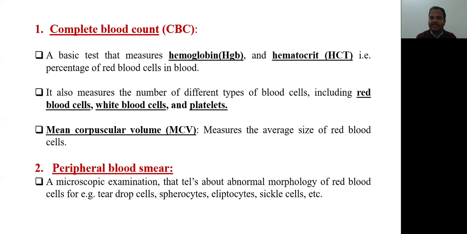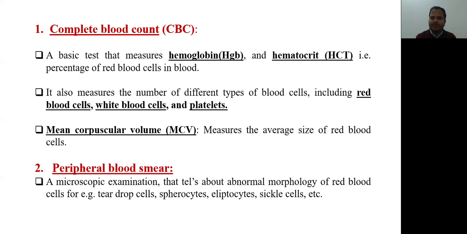Second one is hematocrit. Hematocrit tells us the percentage of red blood cells in blood, meaning whether there is hemodilution or concentration of the blood. If hematocrit is increased, that means thick blood is there, hemoconcentration is there. If the hematocrit is less, that means hemodilution is there, patient is not dehydrated. Then after hemoglobin and hematocrit, we have to see red blood cells, white blood cells and platelets.